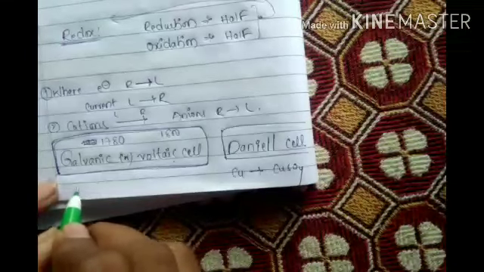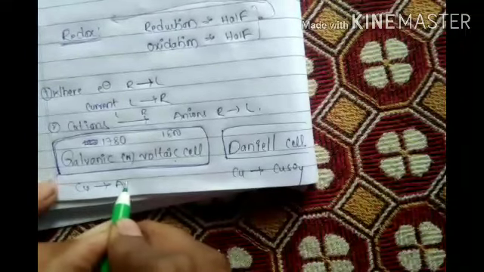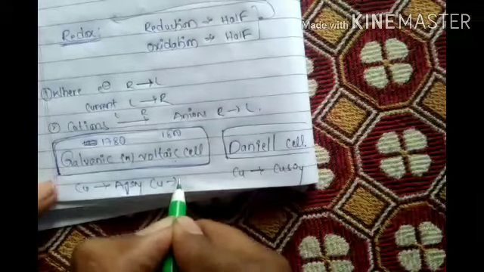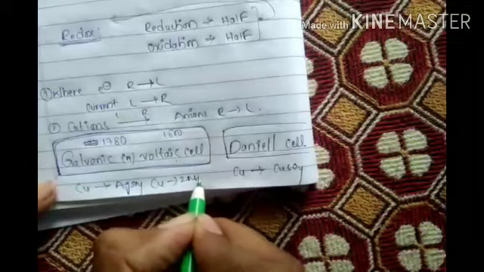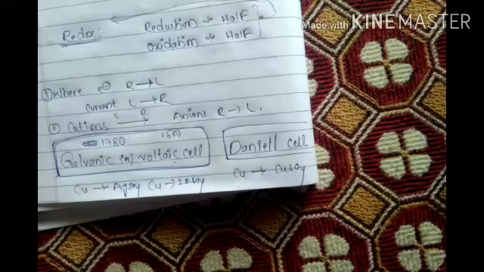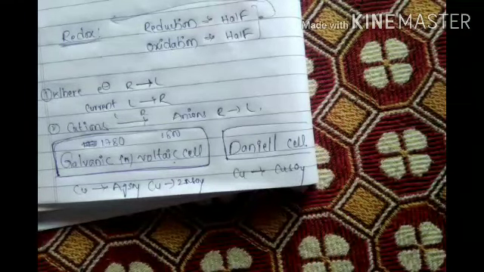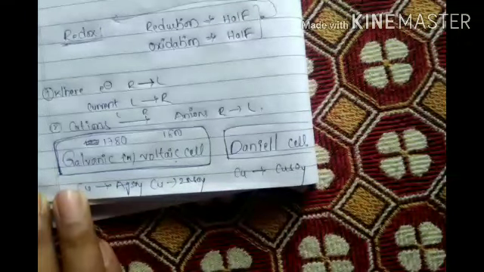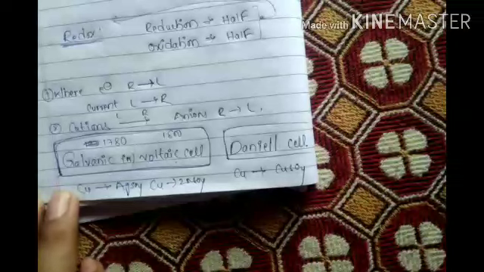So copper dipping in silver, or copper dipping in zinc sulfate, ZnSO4, these are all galvanic and voltaic cells. Copper dipping in copper sulfate is called the Daniell cell. Copper dipping in silver sulfate or zinc sulfate, different solutions, is called a galvanic or voltaic cell.